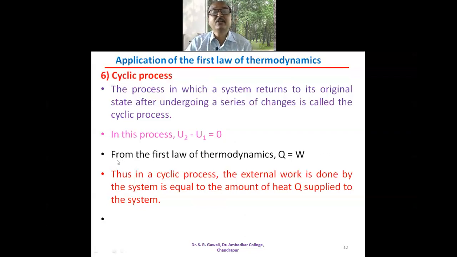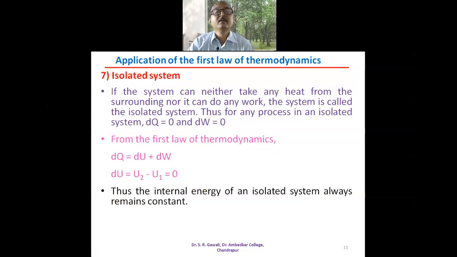And therefore, from the first law of thermodynamics, Q is equal to W. So thus, in cyclic process, the external work done by the system is equal to the amount of heat Q supplied to the system. So that is about the various applications of the first law of thermodynamics.